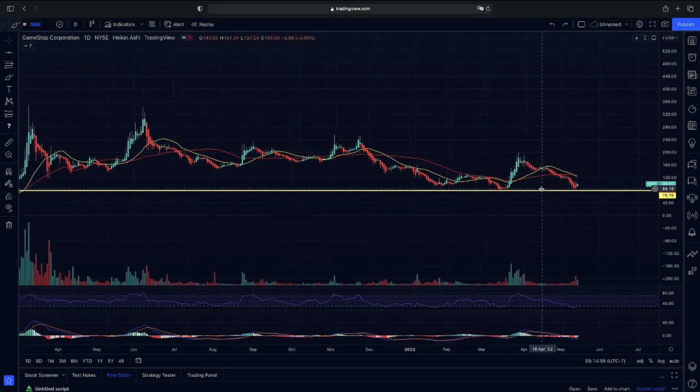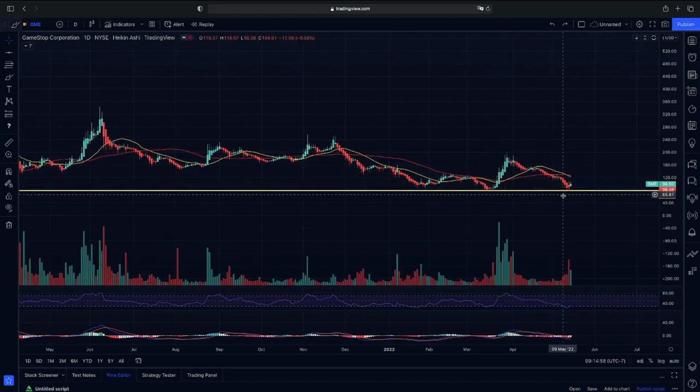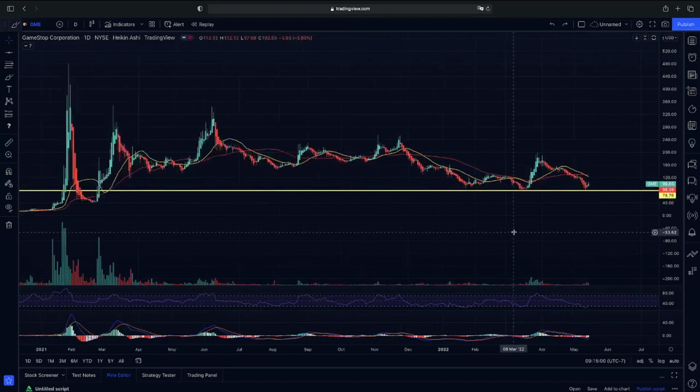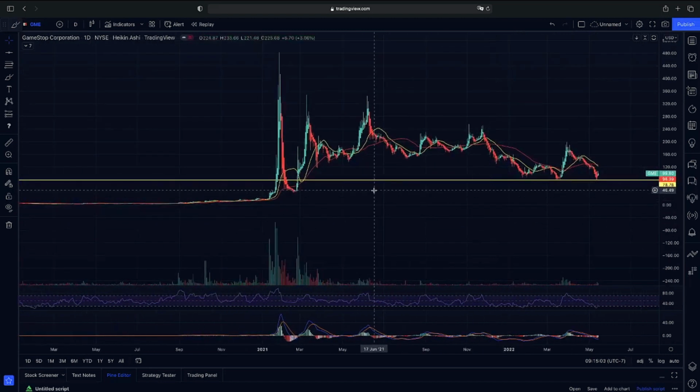And as you guys can see, if we do continue on below our $78 level that we did have a bounce from, if we did continue on lower, I would be looking for another bounce here at about $78 to $75. I would be buying into a possible swing at that point.